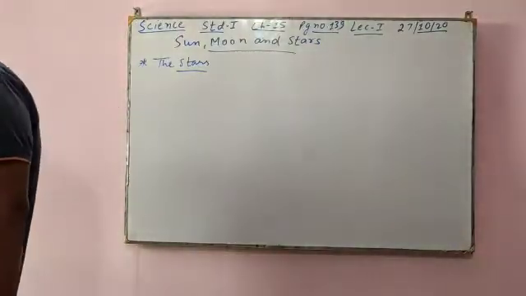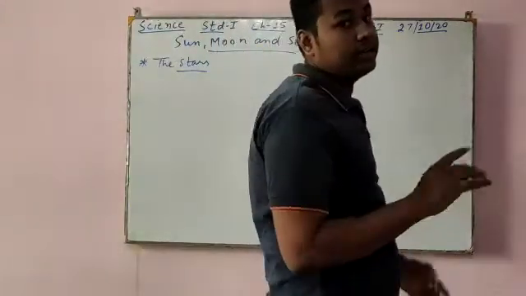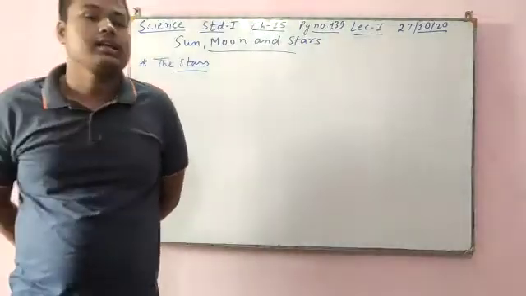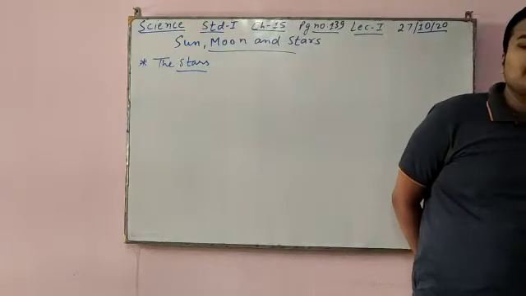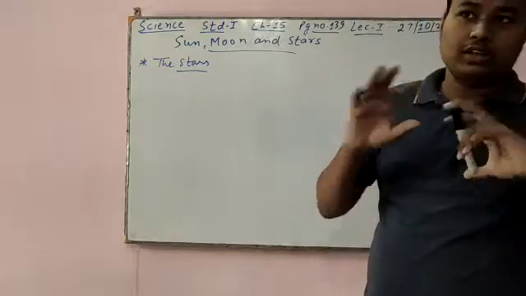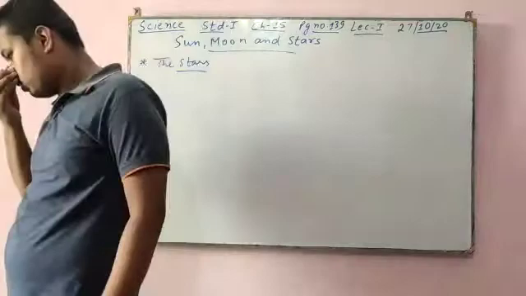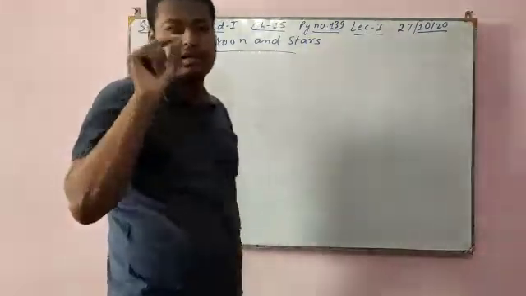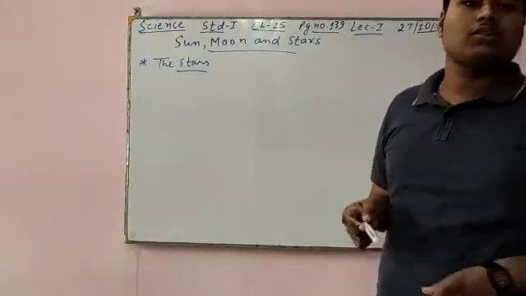So see, the sun we see in the day, in the morning, in daytime. The moon we see at night. The sun has its own light, but the moon does not have its own light because it reflects the light of the sun. At night, we can see many stars twinkling brightly in the sky. The moon we also see at night, and stars we also see at night.